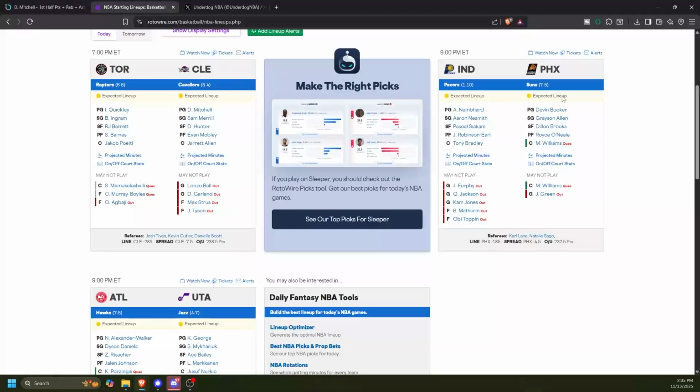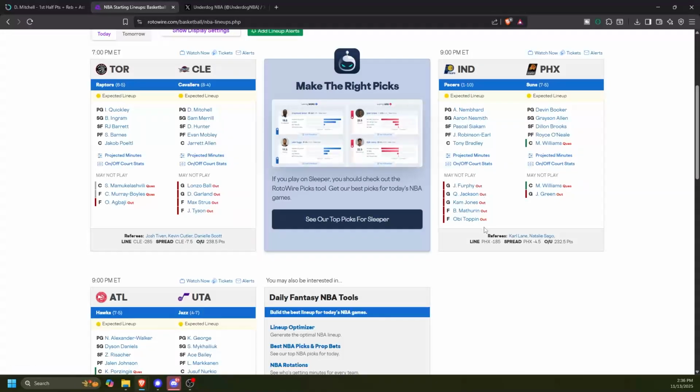I open up RotoWire. I just take a look at the teams playing. I try to gauge what's going on with each team. You see Cleveland, they sat all their main guys yesterday, and Lonzo Ball was the main guy who played. And now you've got Mitchell and Hunter and Mobley all playing, with Ball and Garland and Strus all out. So, I'm expecting Mitchell, Hunter and Mobley to take up a lot of the usage here.